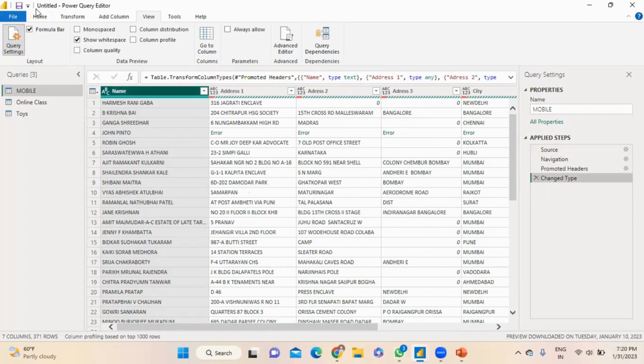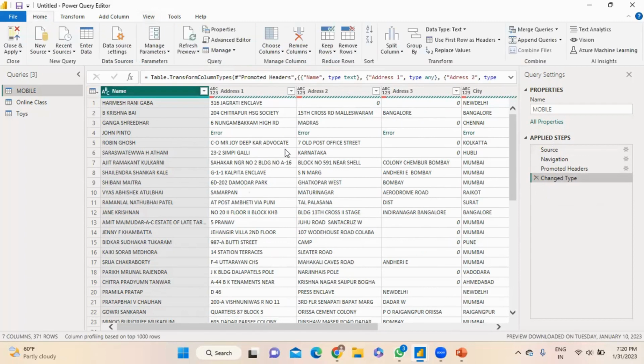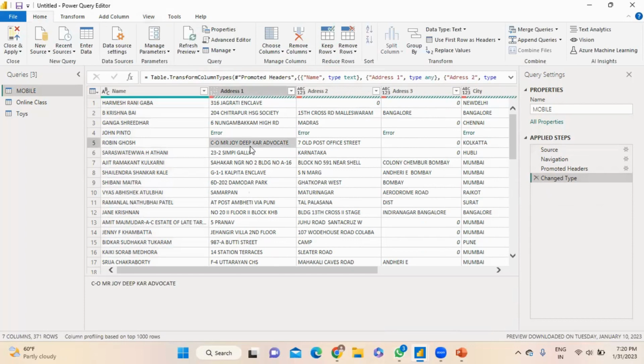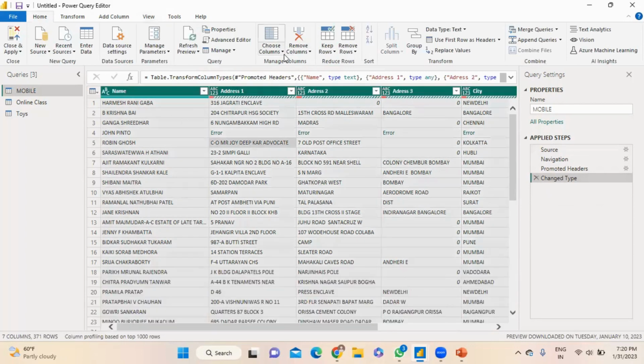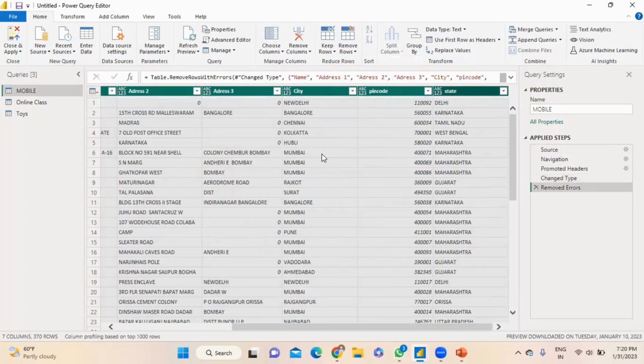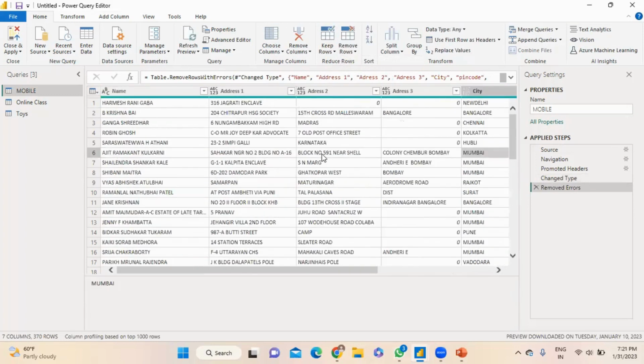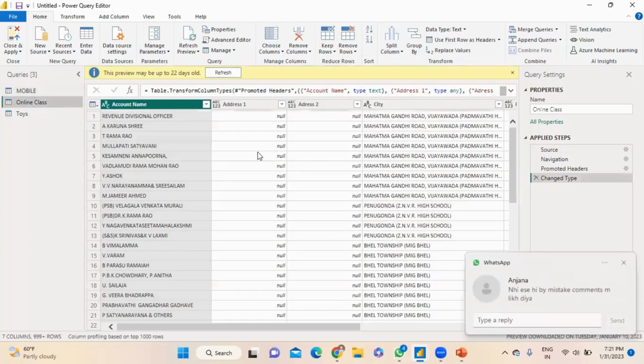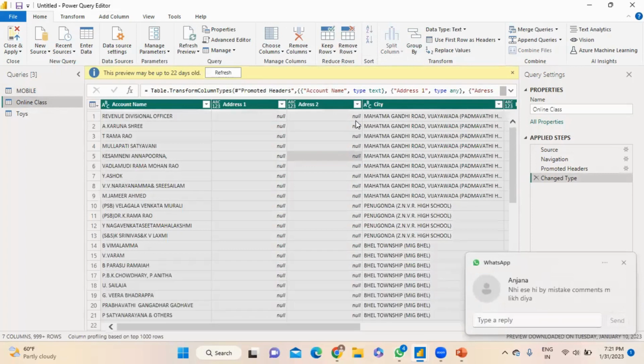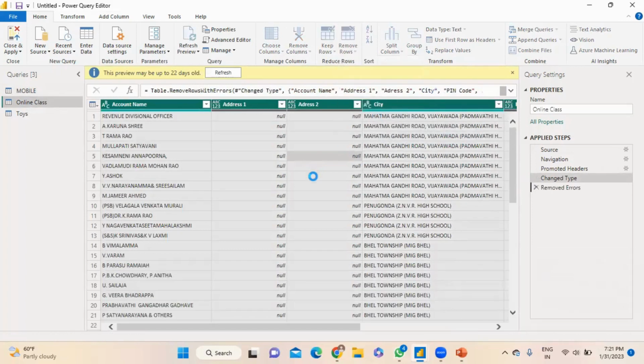If I want to remove errors, simply press Control A, go to Home, there is Remove Rows. I'm pressing Remove Errors. After removing errors, you can check my data set, the errors will be gone. Now press on Online Classes, Control A, Remove Errors.